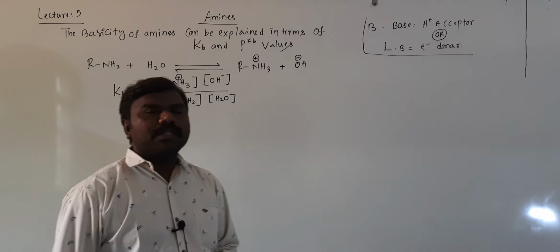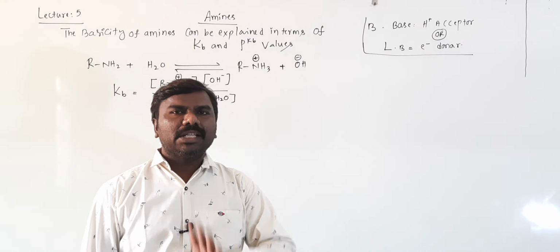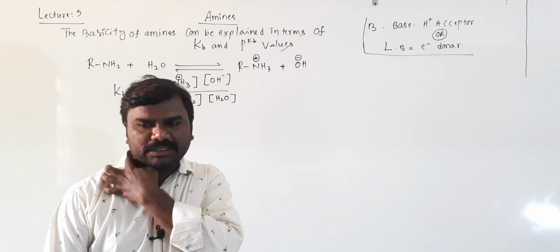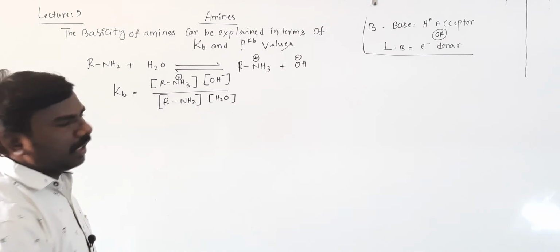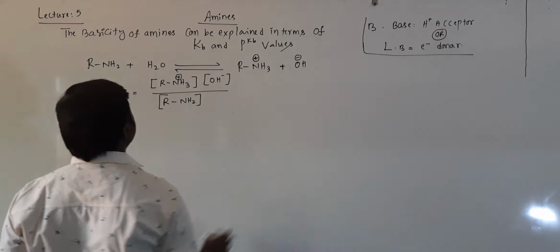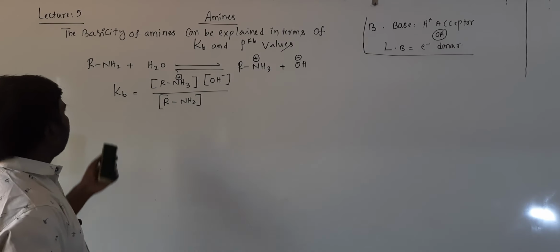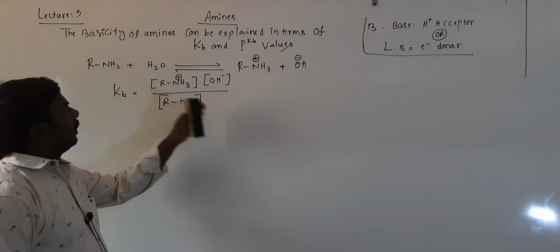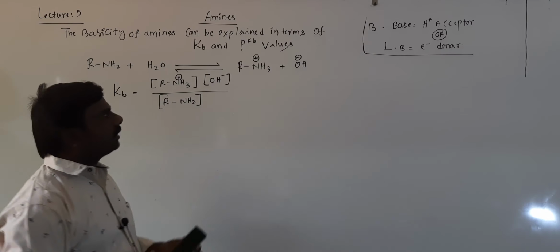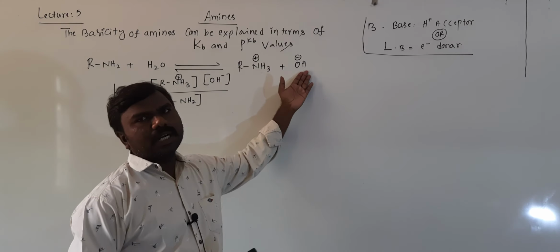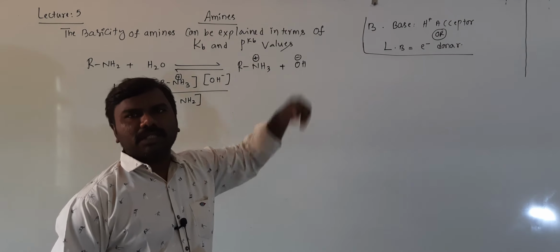For that, concentration is considered as unity. That's why we can neglect this, students. Then finally Kb equals this. So if Kb value increases, then proton acceptance increases, and RNH3 plus and OH minus formation will increase.